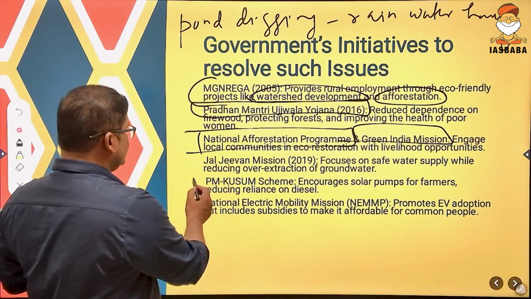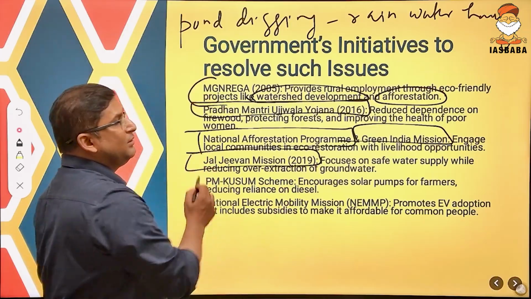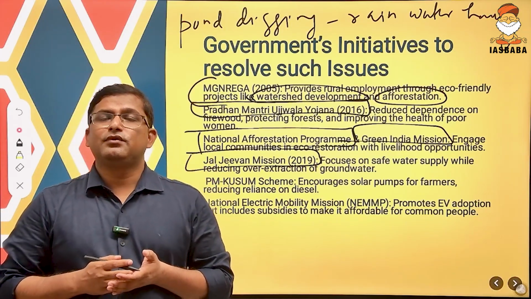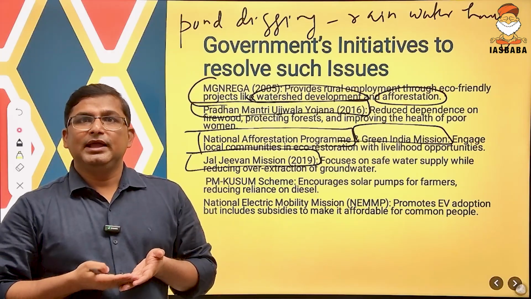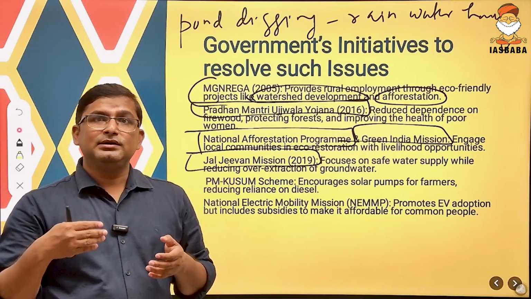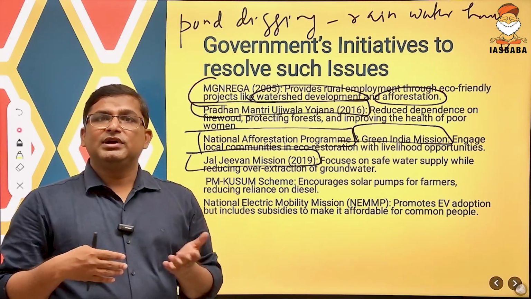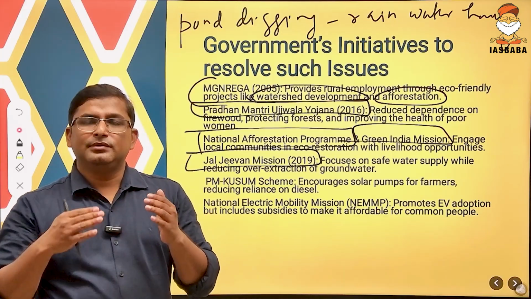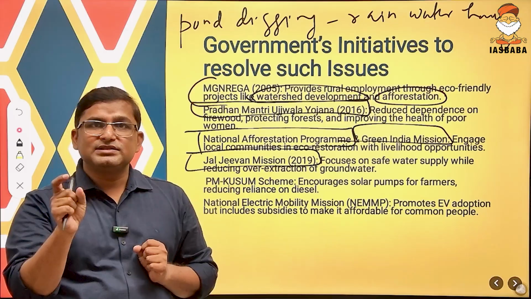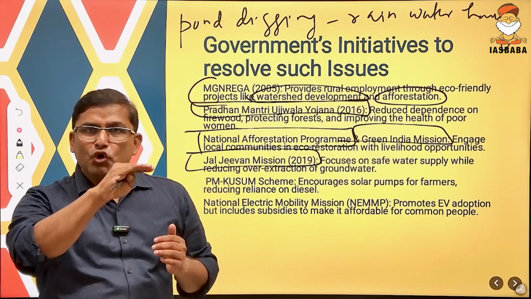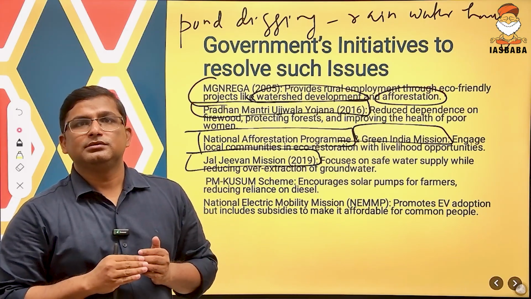Again, Jal Jeevan Mission, launched in 2019, is what? हर घर नल से जल, Jal Jeevan Mission. Every household should get water from the tap. This will lead to what? Households will get pure, safe drinking water. At the same time, it will reduce over extraction of the groundwater.